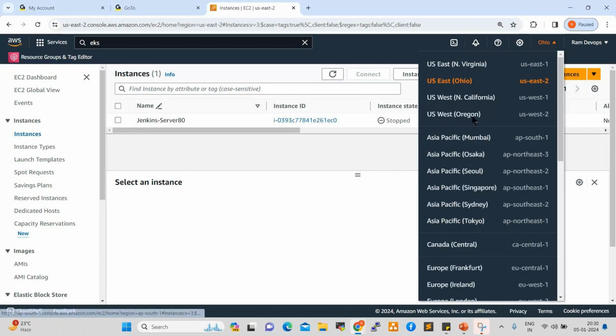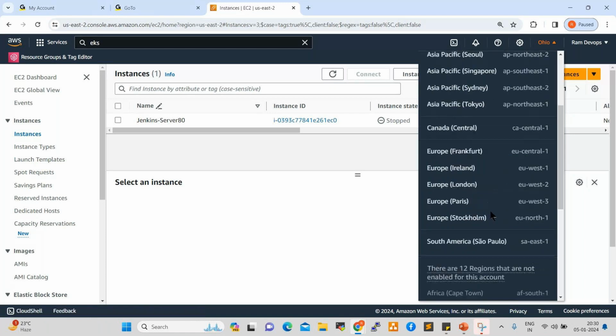AWS has used a number of data centers across the globe, like US East North Virginia, US East Ohio, US West North California, US West Oregon, Asia Pacific Mumbai, Osaka, Seoul, Singapore, Sydney, Tokyo, Canada Central, and Europe data centers.